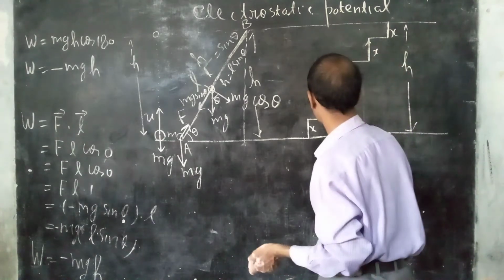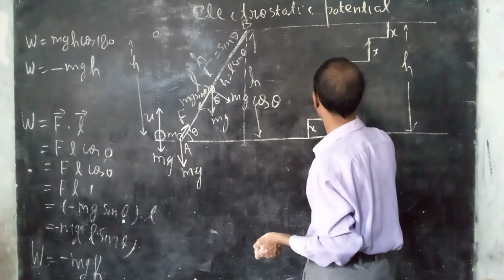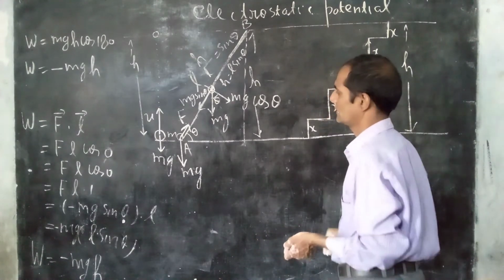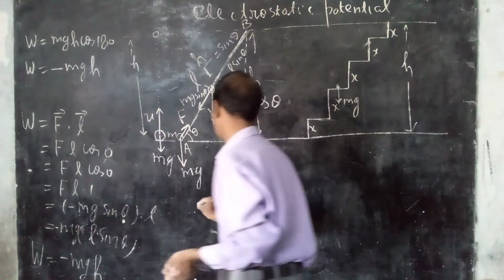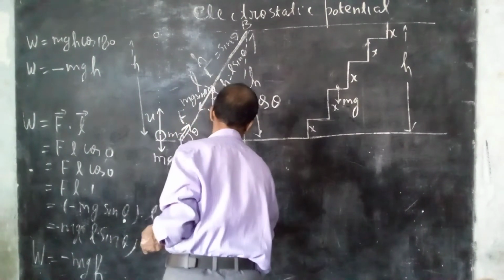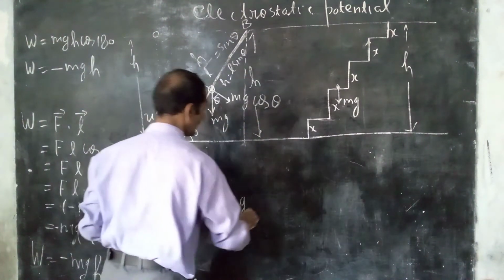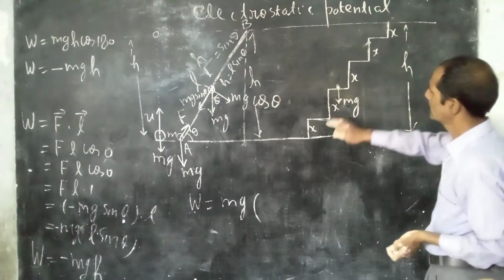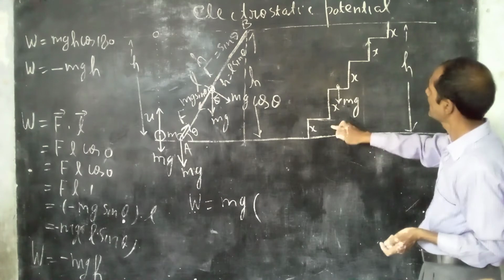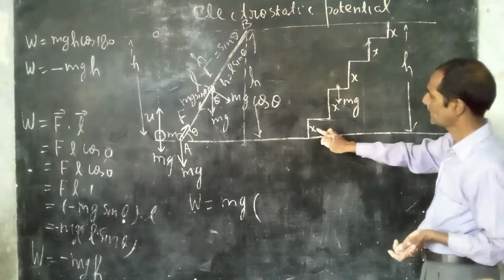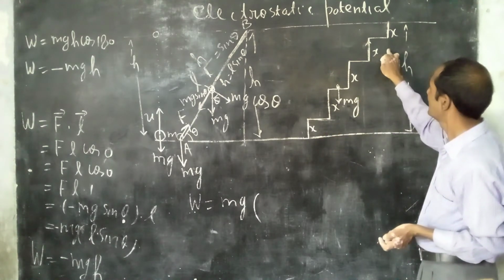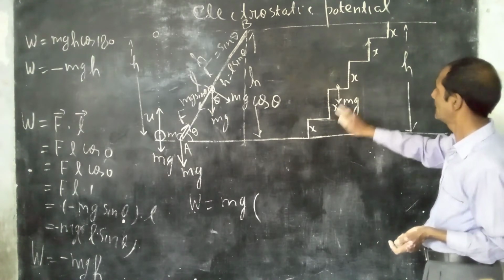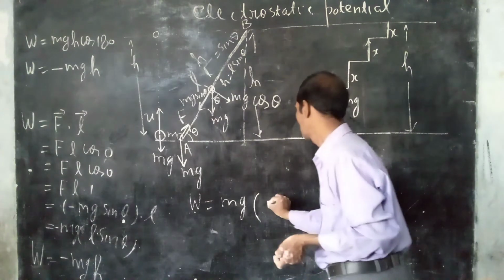So in this process, force is mg, vertically downward, into the steps you have covered. Let the height of one step be s, and let there be n steps, then the height of n steps will be ns.